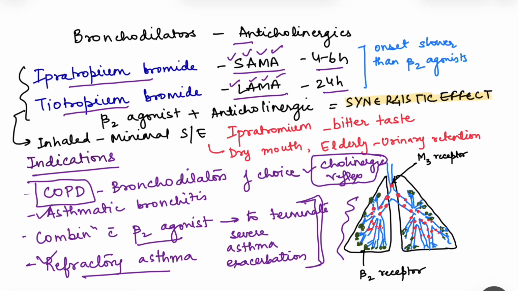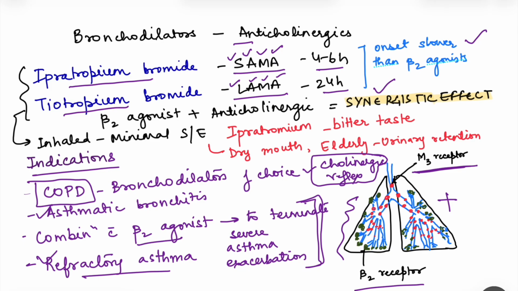And remember that these act on the larger airways where these M3 receptors are present. So when these two drugs are combined, we get a synergistic effect, because now the action is both on the larger airways as well as the smaller airways. But the onset of action of these drugs is much slower than that of the beta 2 agonist. Now, what are the side effects?